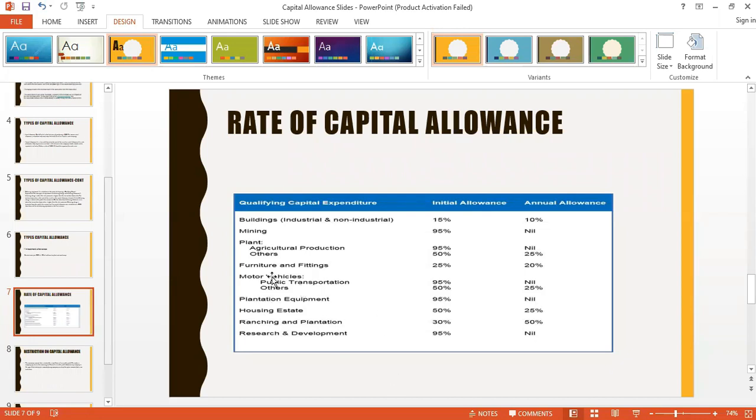But one thing you should take note of is that research and development, plantation equipment, and agricultural production enjoy a high initial allowance. They enjoy their capital allowance at a go, and again at 95%. They don't claim yearly annual allowance, only initial allowance for them. And they give them a huge one because the government wants to encourage research in Nigeria.